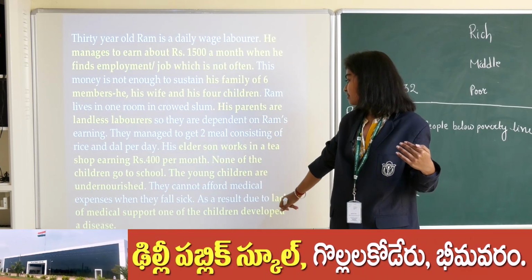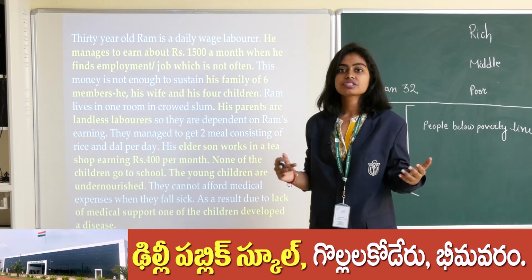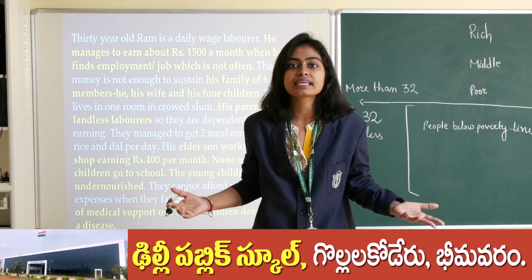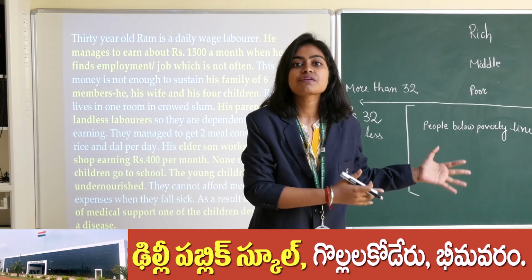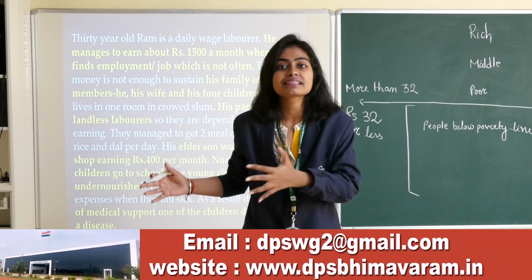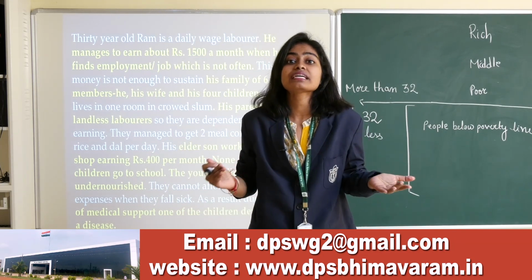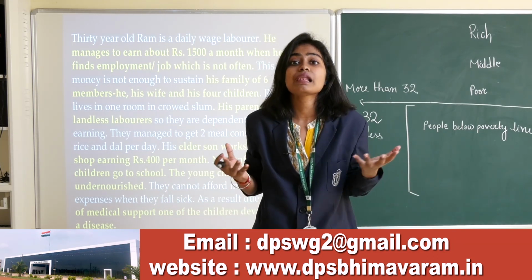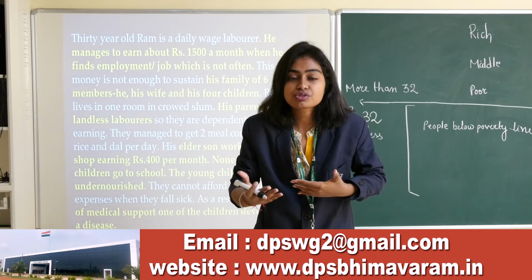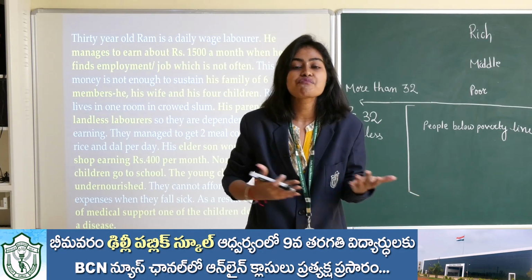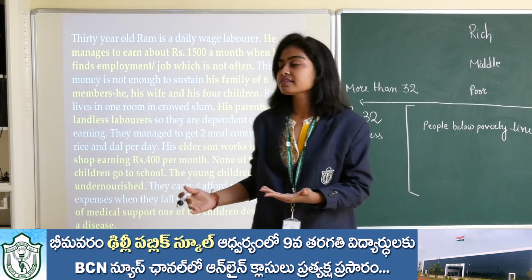One of the children developed a disease, but his father, Ram, cannot do anything because he doesn't have a sufficient amount of money to treat his child. So what is it showing? It is showing his helplessness. Even if he wants to treat his child, he cannot, because he doesn't have the necessary money.